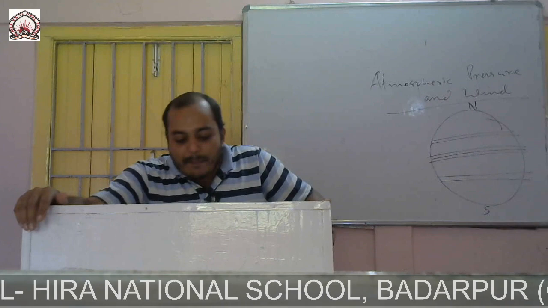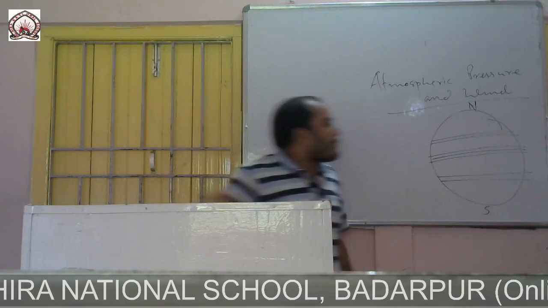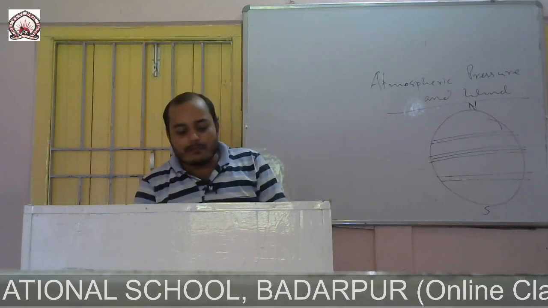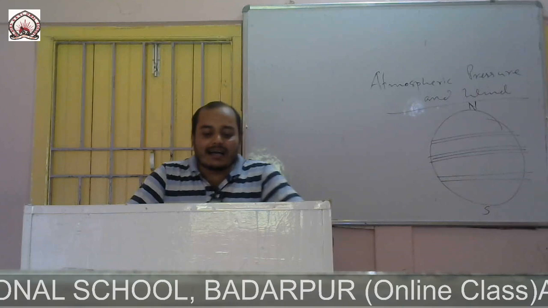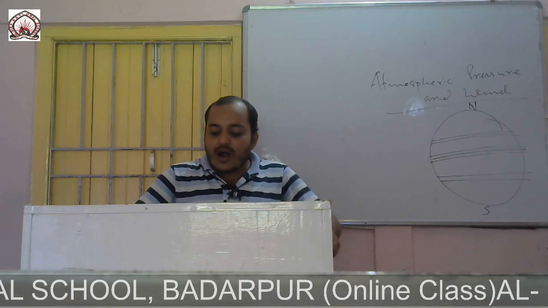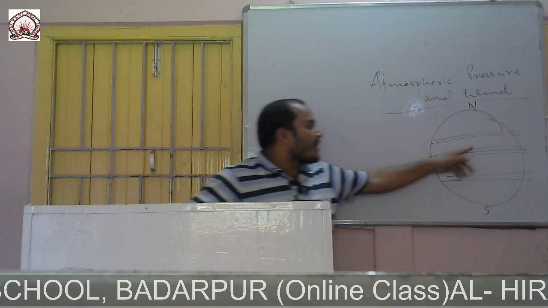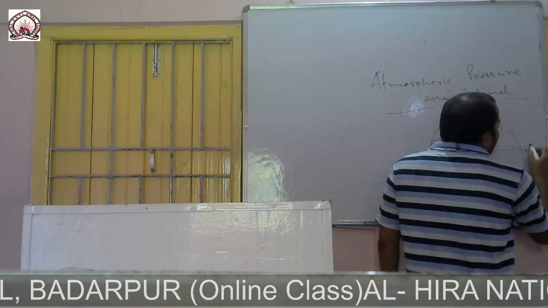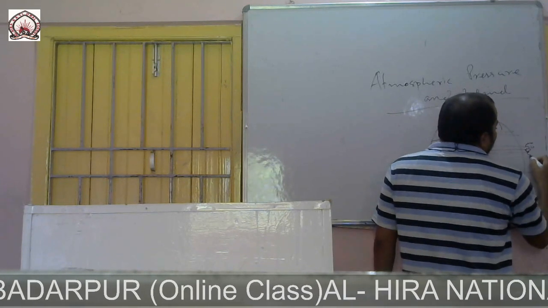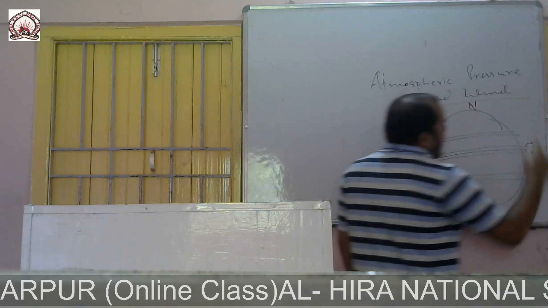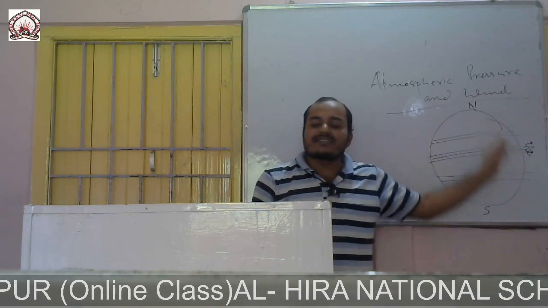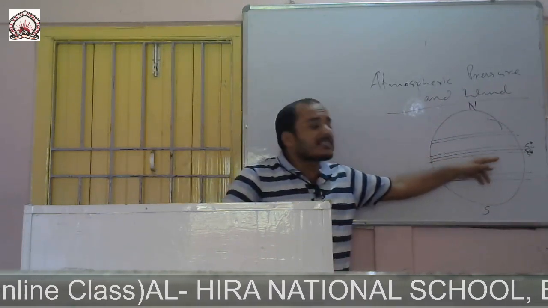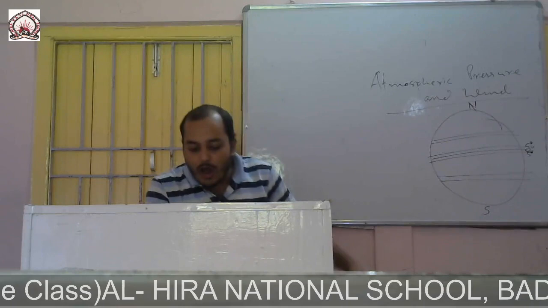This low pressure belt is also called the doldrums. Here the temperature is maximum and the air pressure is very low. This belt is situated 5° north and south of the equator. The equator always lies at 0°. Here is the 5°, and in the southern hemisphere also it is 5°. So it lies 5° north and 5° south. This is the equatorial low pressure belt. Here the temperature is maximum and that is why pressure is low.